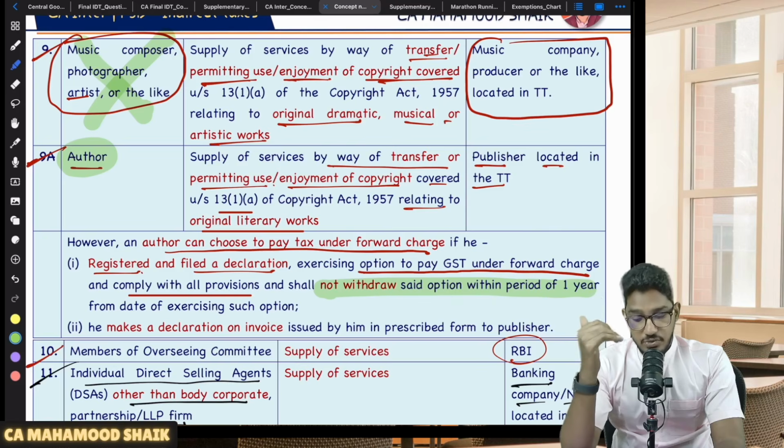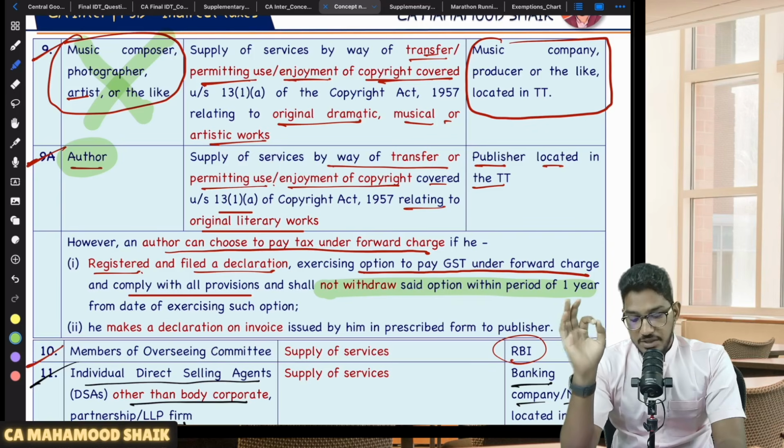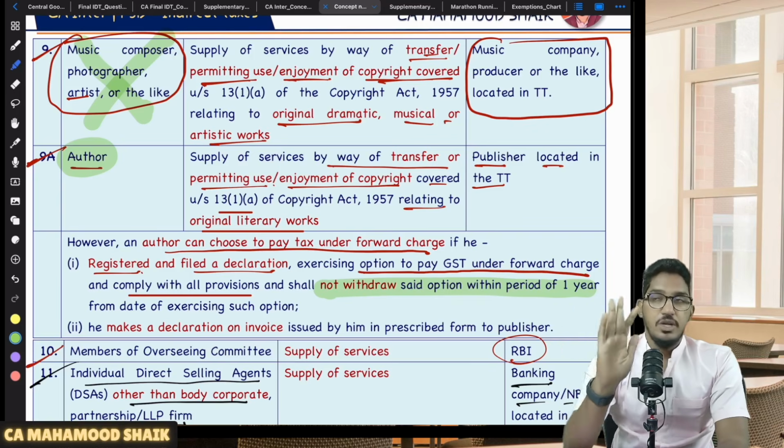There, even as a music composer, photographer, or artist, if you voluntarily come forward and say, sir, I will pay the GST under forward charge mechanism, the government will not permit. That option they have given only for author. So one more point which I want to bring before you here.